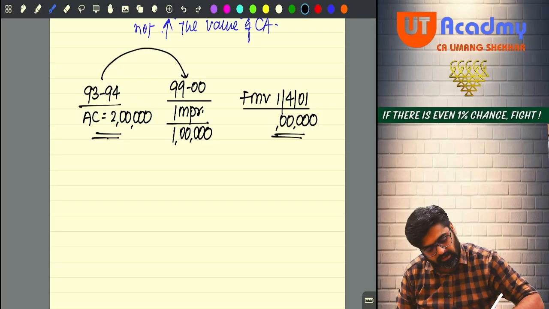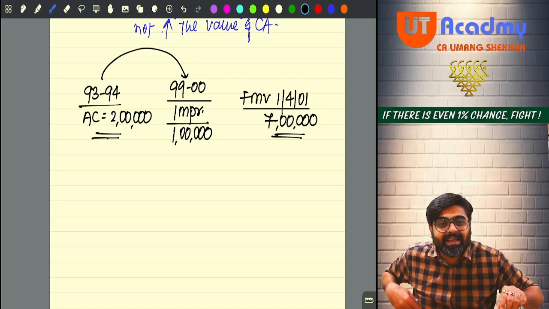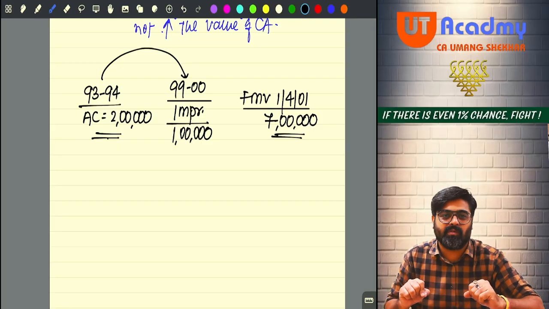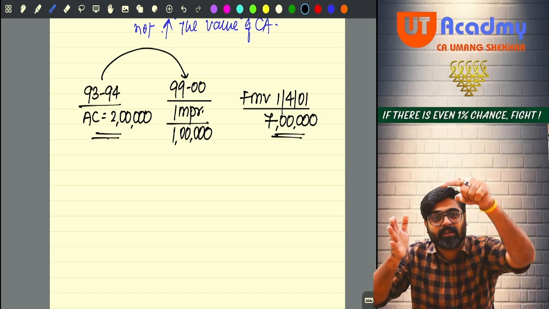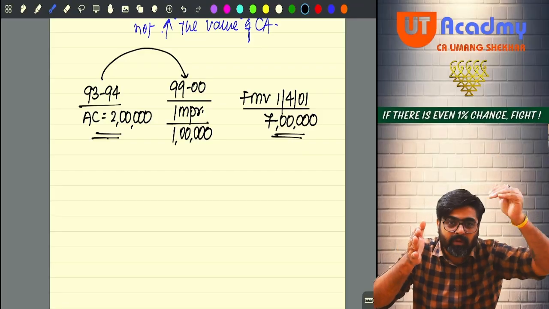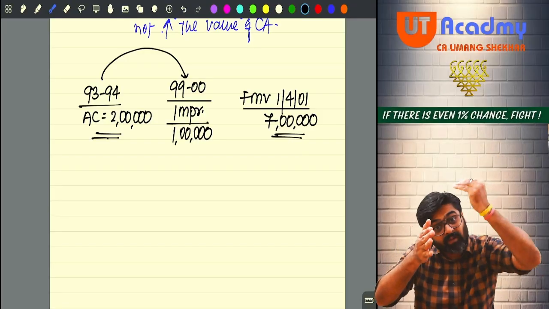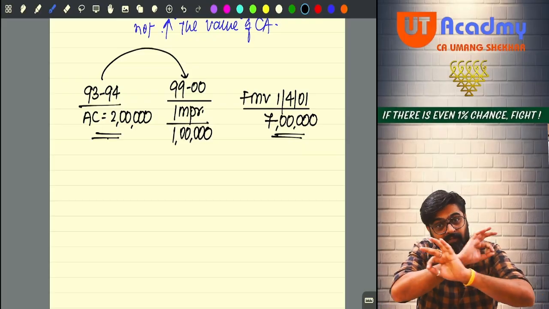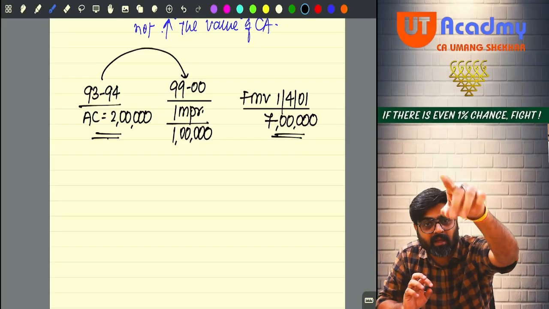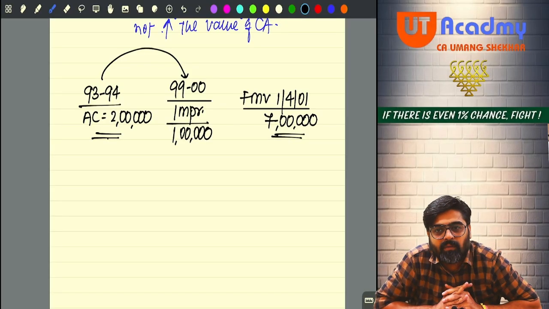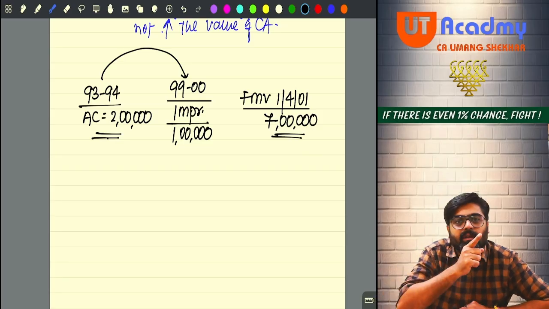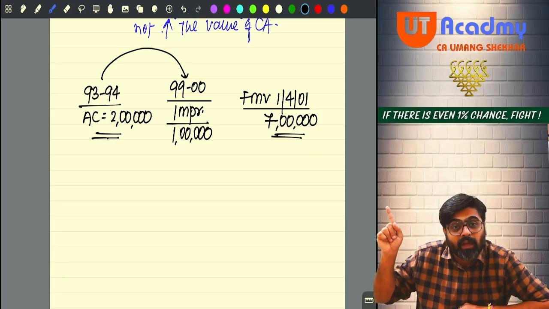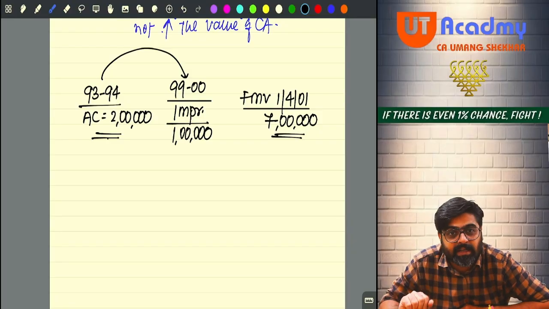So, for example, if it is 7 lakhs, meaning that this 7 lakhs takes care of inflation happened during this period. It takes care of this improvement cost also, and the inflation happened in improvement cost. Every single thing is taken care of by this fair market value. So if we are giving you that option, this fair market value takes care of inflation. It takes care of improvements, whatever happened till this date.